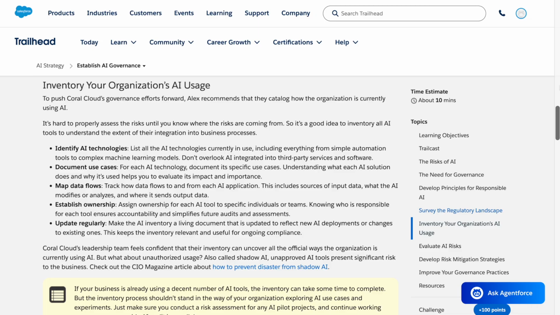Also called shadow AI, unapproved AI tools present significant risk to the business. Check out the CIO Magazine article about how to prevent disaster from shadow AI.